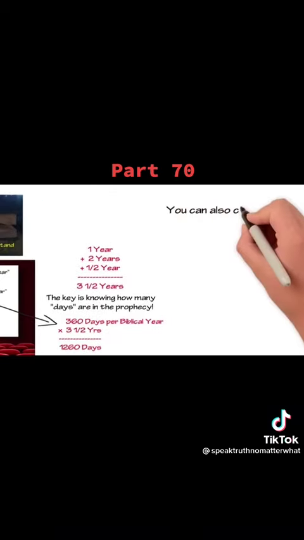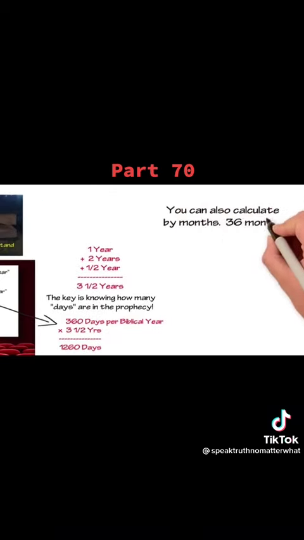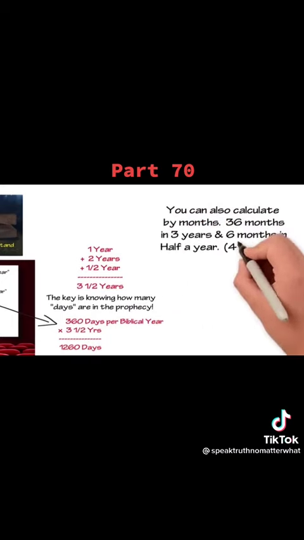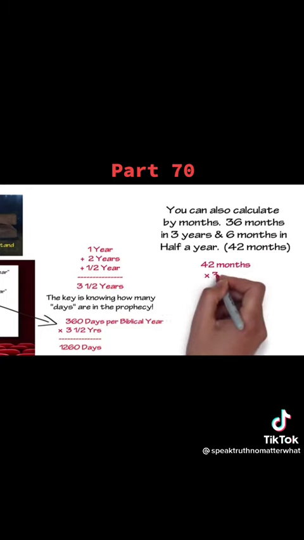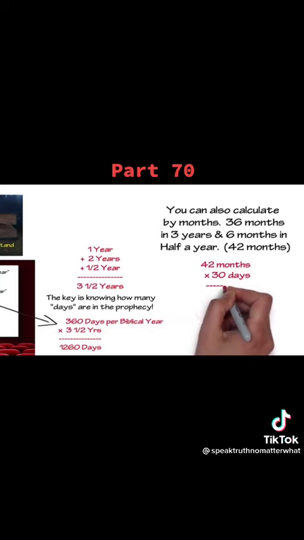You can also calculate this time period by months. There are 36 months in 3 years and 6 months in half a year. This equals 42 months. Now multiply 42 months by 30 days per month and you get 1,260 days. Now there's only one more step to go.